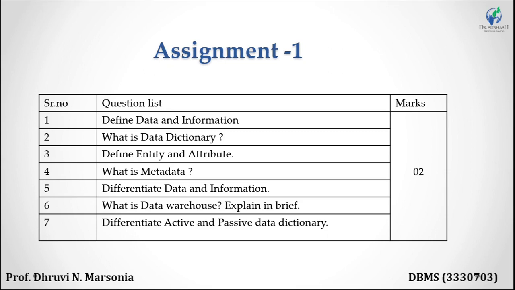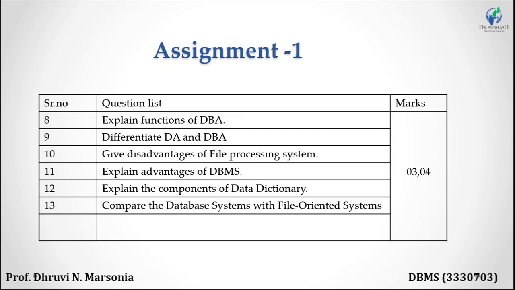Okay. Differentiate active and passive data dictionary. We have 4 points for the active data dictionary and passive data dictionary. You can put these 4 points in this difference. Okay. These are the 7 questions for 2 marks. After that, 8, 9, 10, 11, 12 and 13. These are all the questions for 3 or 4 marks.